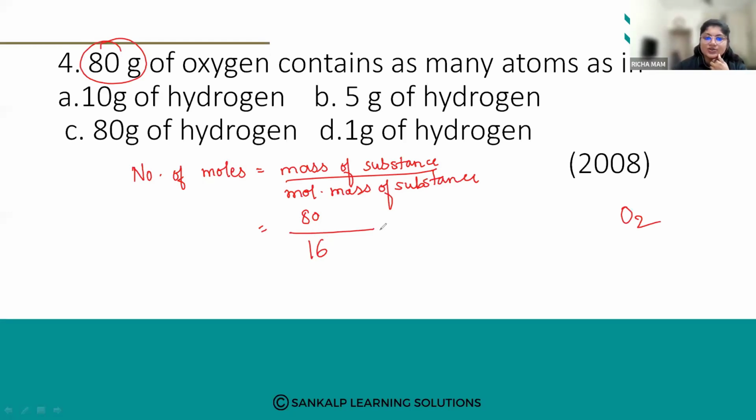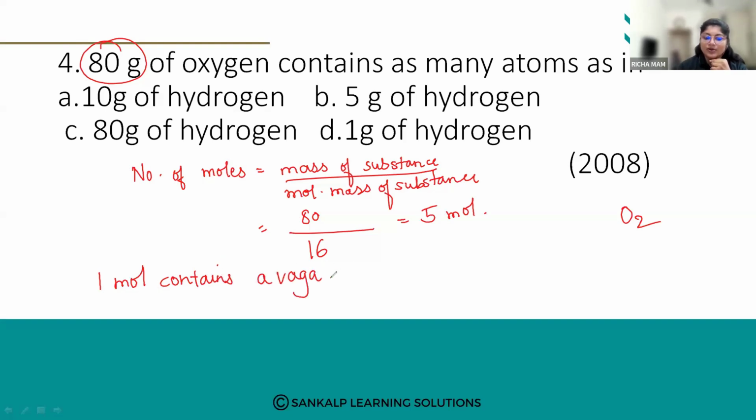So calculate the number of moles now. 80 by 16 is 5. It is not grams, it is mole. The number of moles is 5 mol, M-O-L. The unit for mole we have seen is mol. So we have calculated the first mole. Now, we know that 1 mole contains Avogadro number.